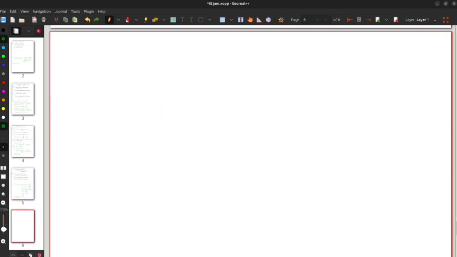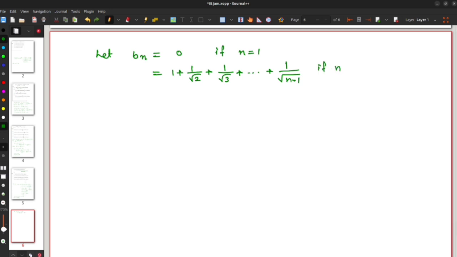So let bn equal to 0 if n equal to 1, and is equal to 1 plus 1 by root 2 plus 1 by root 3 plus dot dot dot 1 by root n minus 1 if n is greater than or equal to 2. Then we can easily check that bn plus 1 minus bn is 1 by root n. This holds for every natural number n.